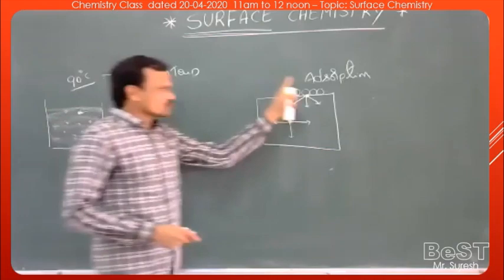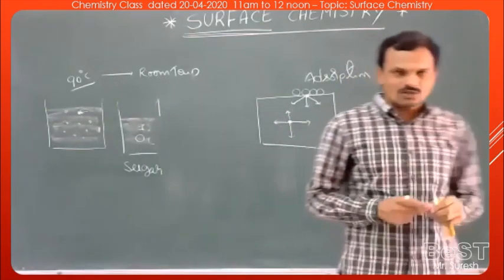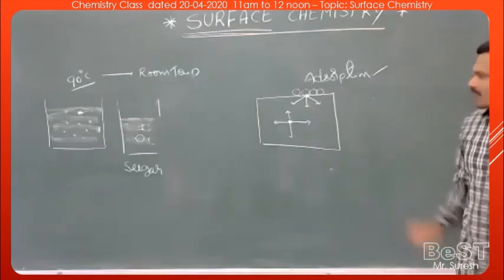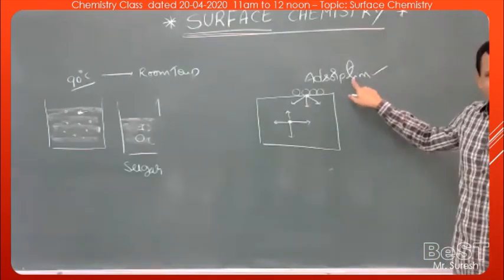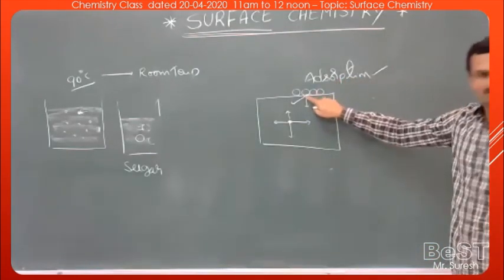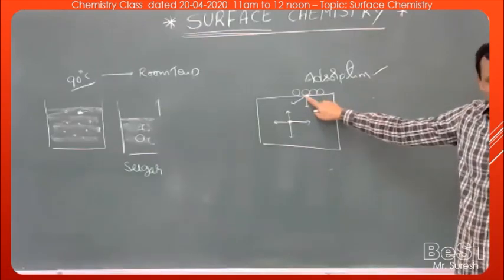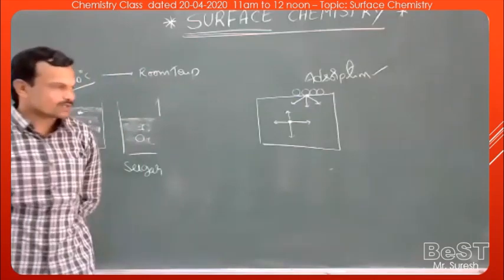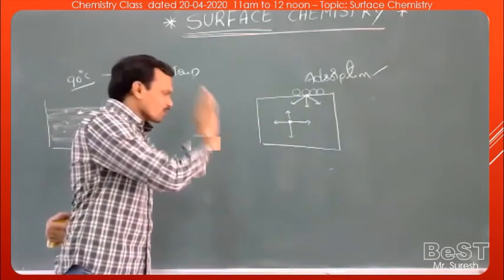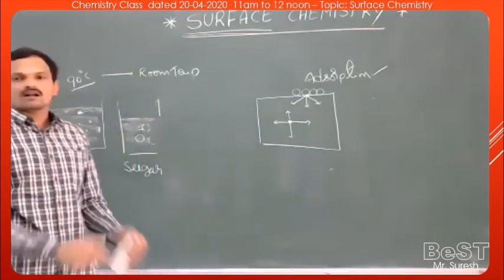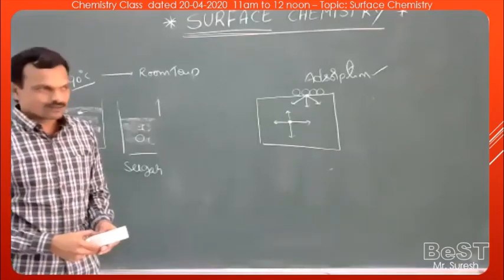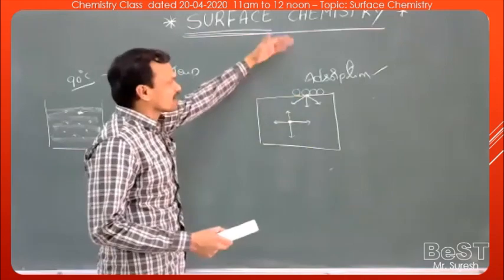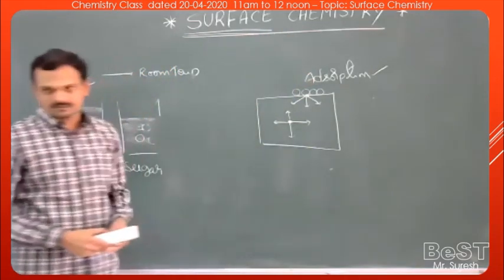Repeat. Adsorption is a phenomenon in which gas or liquid molecules get attracted and accumulated on the surface of a solid or liquid. This is called adsorption. So most of the compounds in nature do not have pure surfaces. The surface of the substance gets accumulated by the other particles present in the atmosphere.